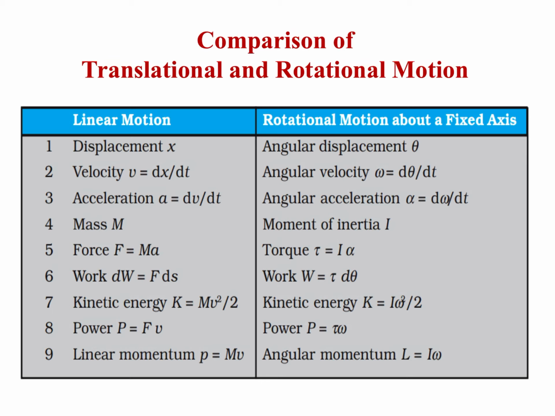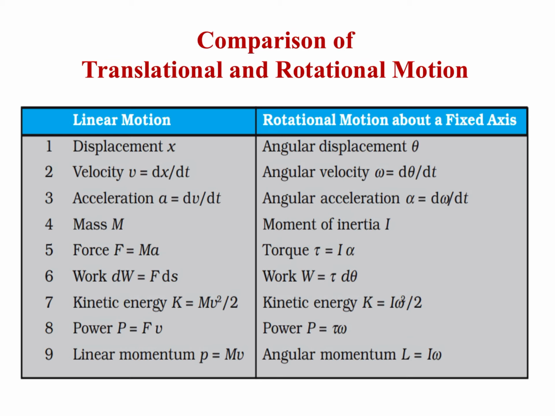Force. During linear motion, force F is equal to ma, and in rotational motion it is called torque, and torque tau is equal to I alpha. We know that in rotational motion the concept of mass is modified as moment of inertia, that is I, and in the place of a it is angular acceleration alpha. So torque tau is equal to I alpha. In linear motion, small work done dW is equal to F ds, and in rotational motion, small work done dW is equal to tau d theta.